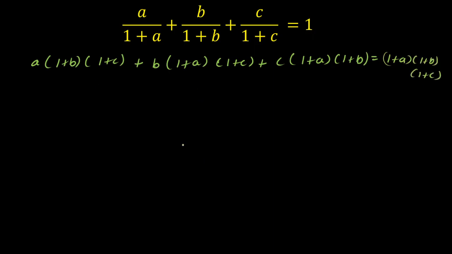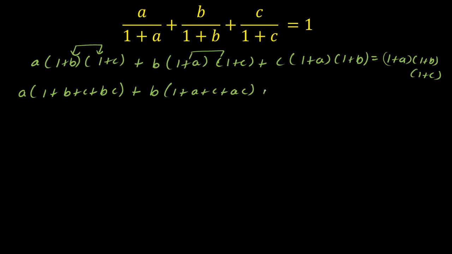Now I'll solve this and we'll check what we'll get in the end. So we'll do it step by step. a multiplied by, I'll take the product of these two first, then I'll multiply a inside. So we'll get 1 plus b plus c plus bc, plus, again I'll keep b outside and multiply these two terms, I'll get 1 plus a plus c plus ac, plus c times, again I'll multiply these two and keep c outside, that is 1 plus a plus b plus ab.